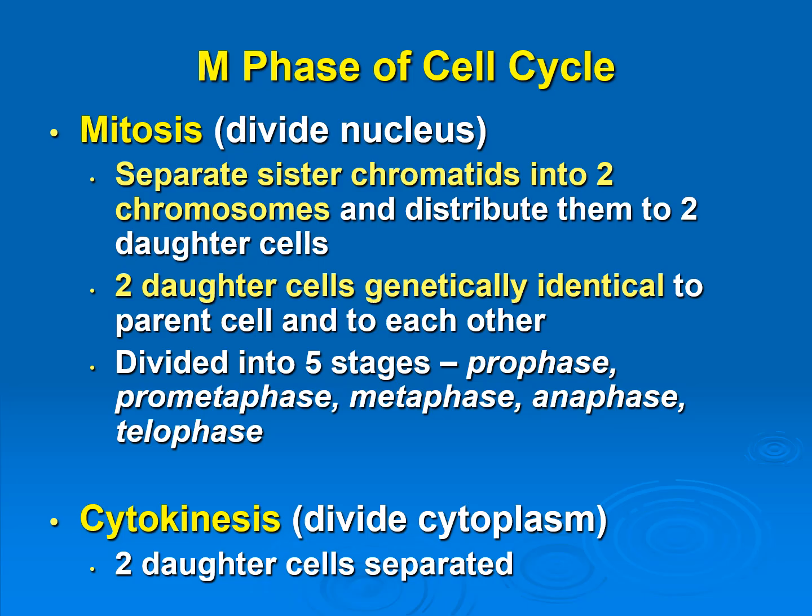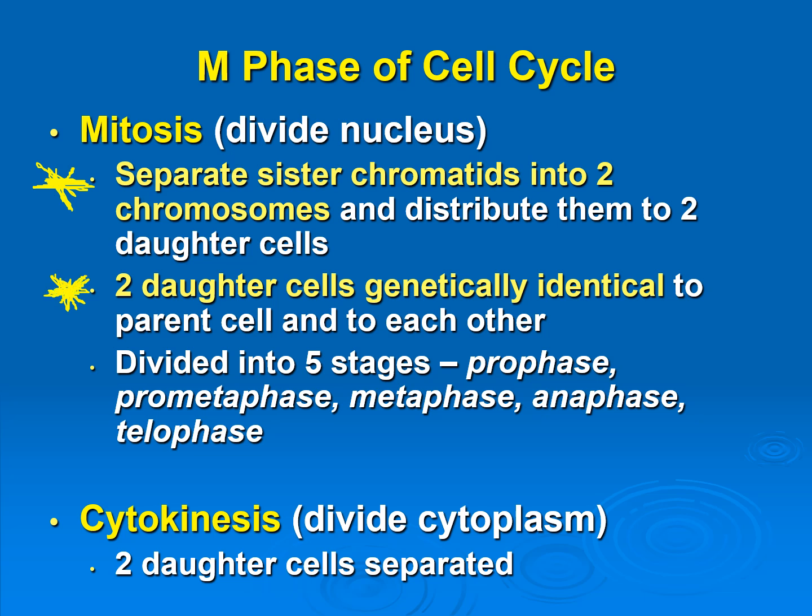Okay, so once we hit the M phase of the cell cycle, we're going to have the cell divide. It's going to do mitosis and then cytokinesis. In mitosis, we're going to separate the two sister chromatids into two chromosomes, and one copy of the chromosomes will go to one daughter cell and the other copy of the chromosomes will go to the other daughter cell. So each of the daughter cells will have a copy of the chromosomes. They'll be genetically identical to the parent cell and also genetically identical to each other.